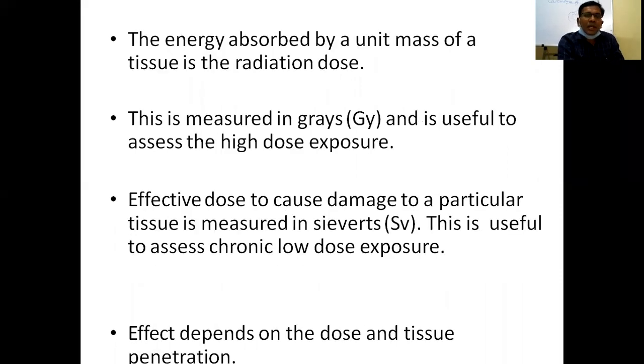The energy absorbed by unit mass of the tissue is the radiation dose. The effective dose to cause damage to a particular tissue is measured in sieverts. This is measured by gamma rays and is useful for high dose exposure. So the effect depends upon the dose and the tissue penetration.